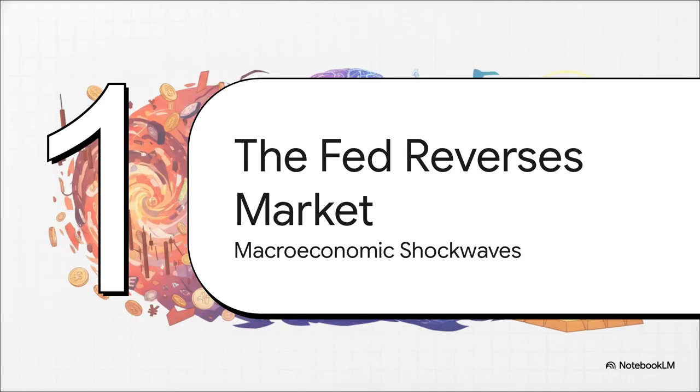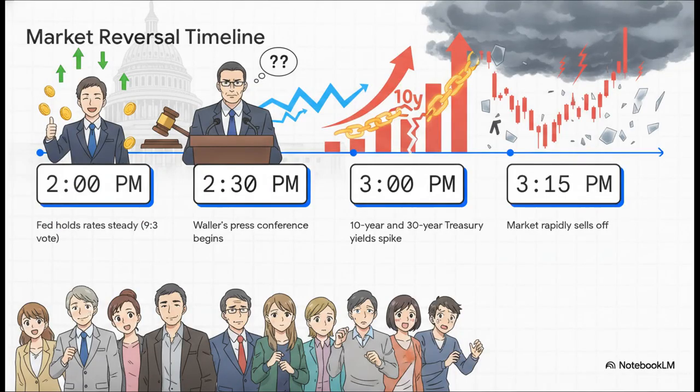Part 1. The Fed reverses the market. So, we're going to start at the macro layer. The Federal Reserve's latest interest rate decision initially sparked some optimism, right? But then, it quickly turned into this massive late-day sell-off. Just look at this timeline. At exactly 2 p.m., the Fed holds rates steady with a 9-3 vote, and the market reaction was actually positive.